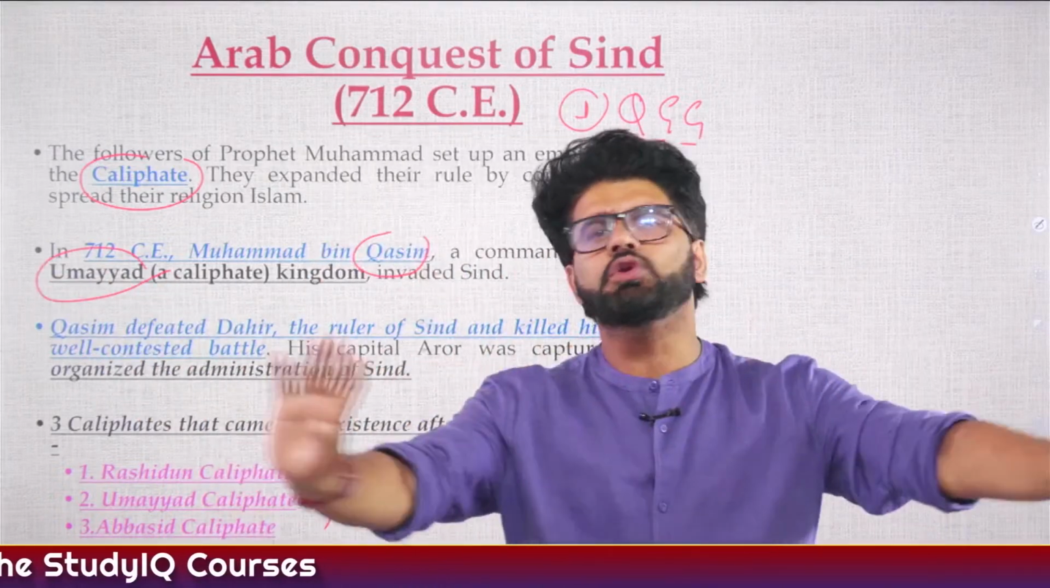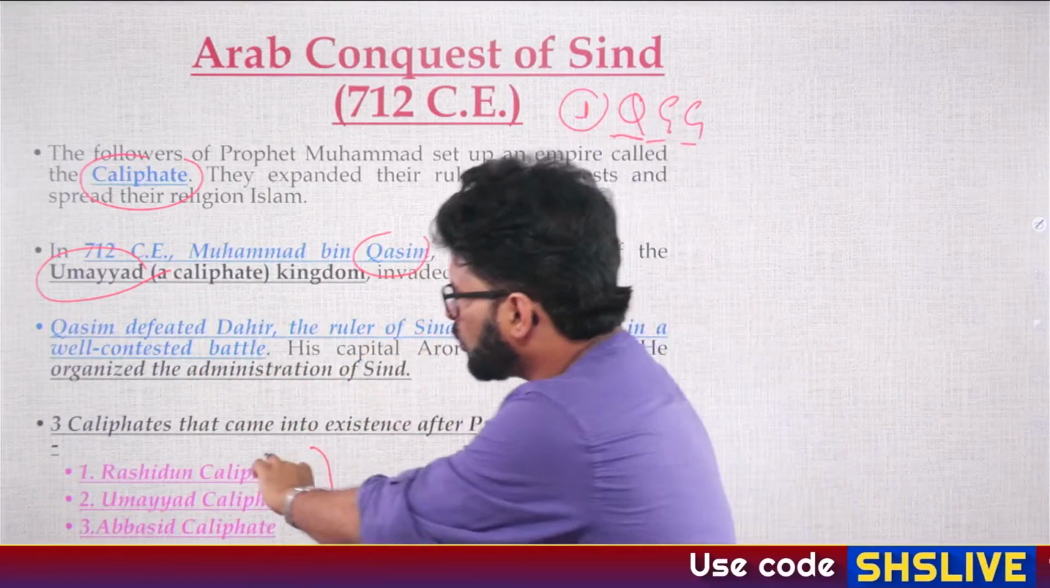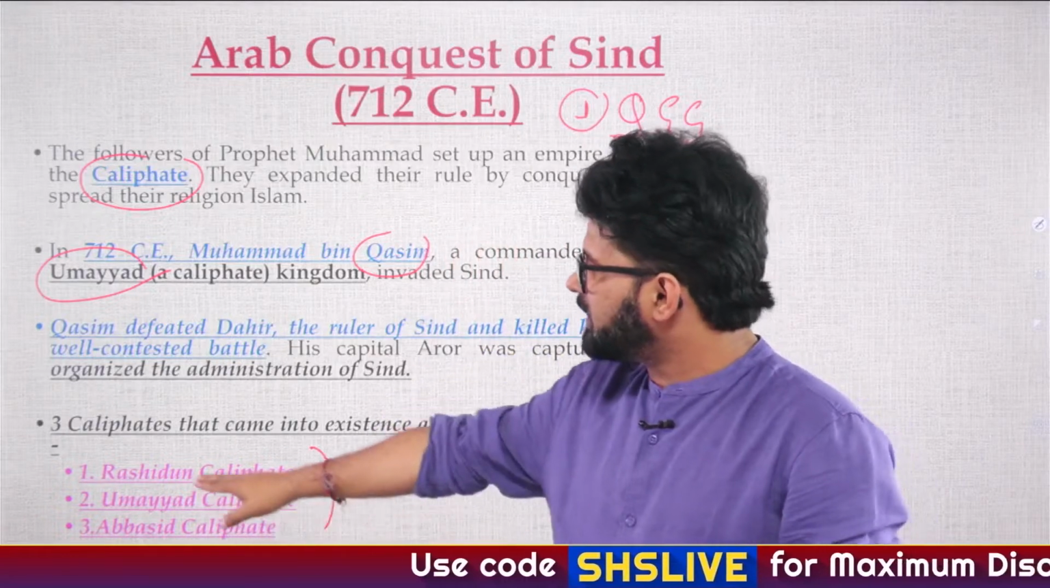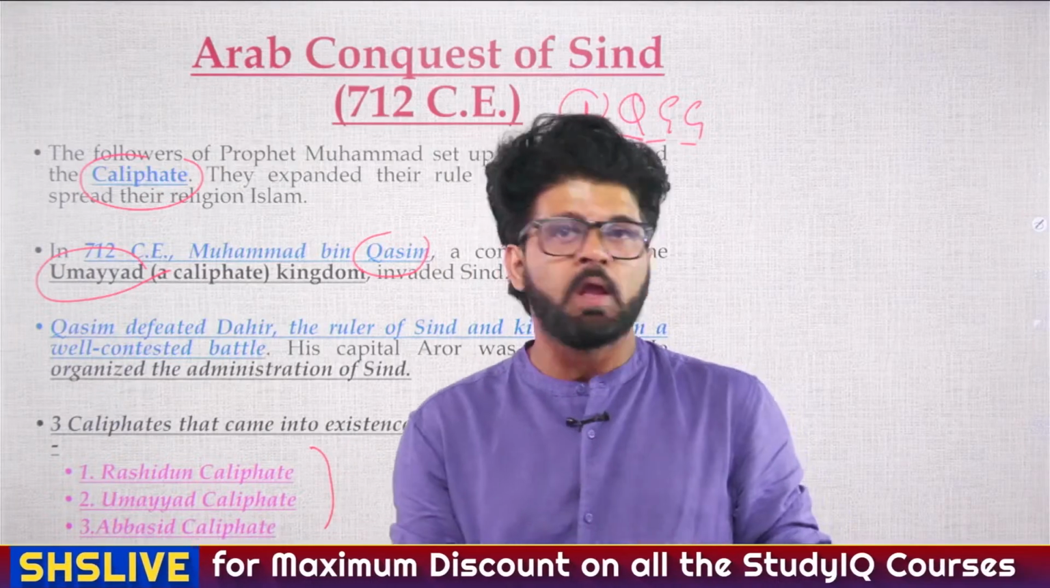Again, this is not needed. You don't need to remember these names. Again, what you need to remember is the chronology of these caliphates, that the earliest caliphate after Islam arrived was Rashidun, then Umayyad, then Abbasid. Now, how will you remember it?